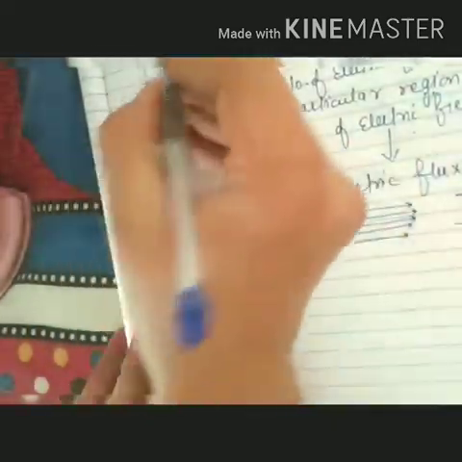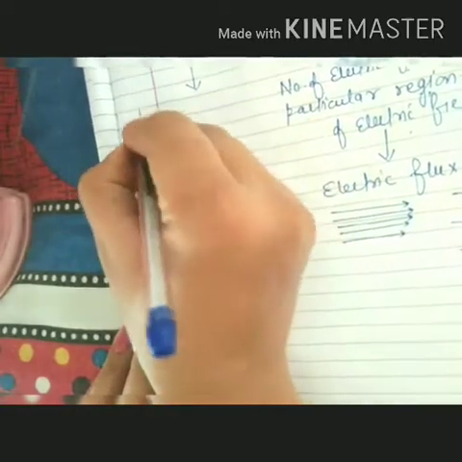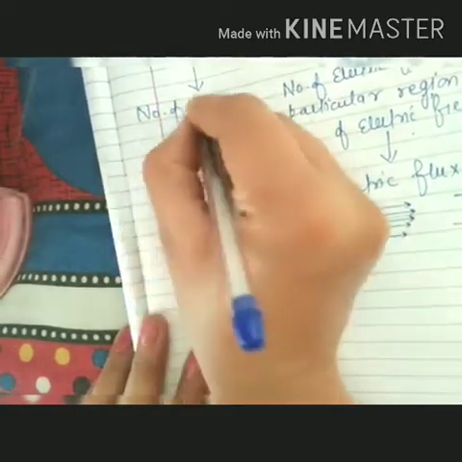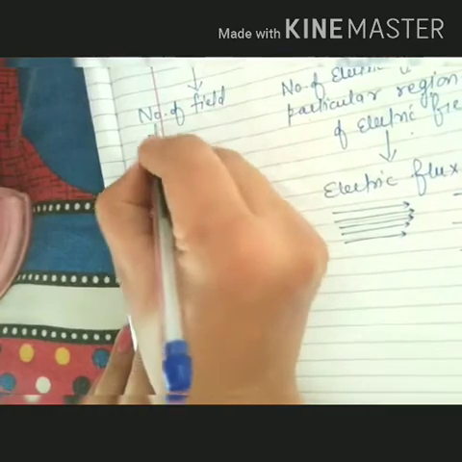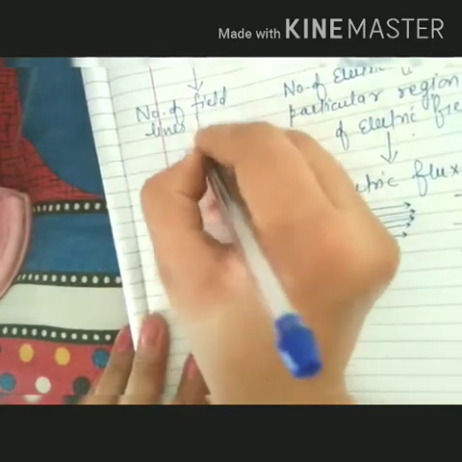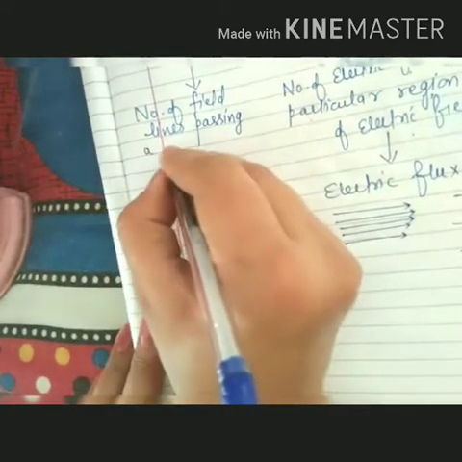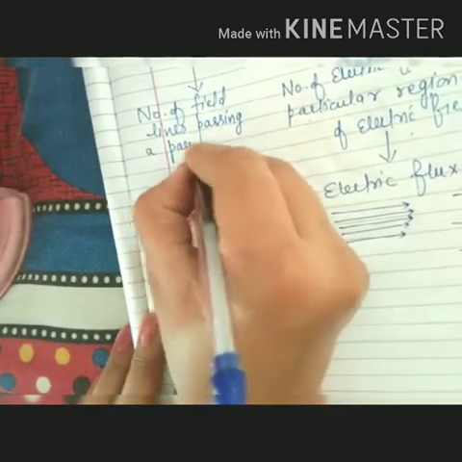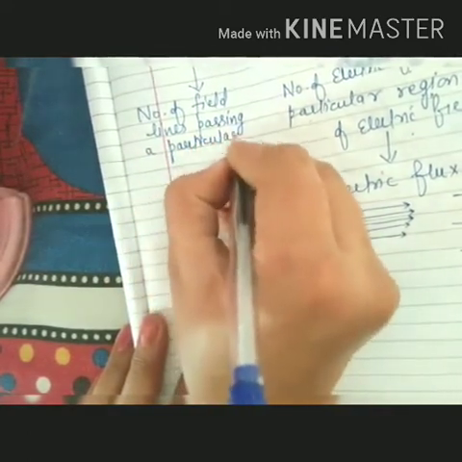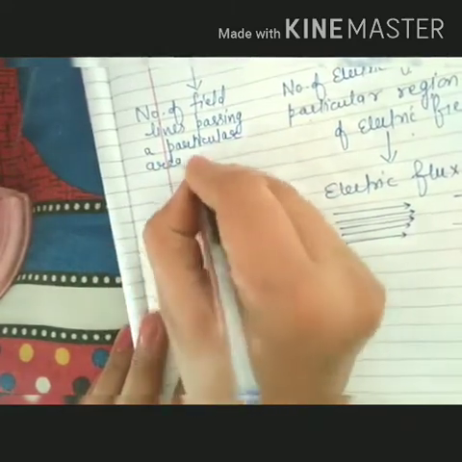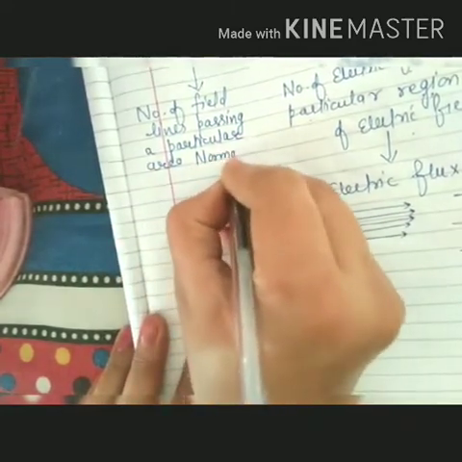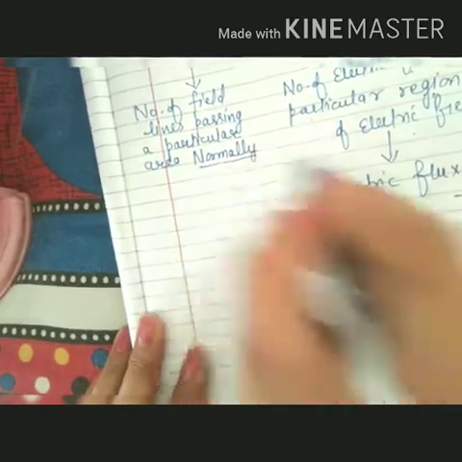Okay, so what is electric flux? It is the number of field lines passing, or I may call it crossing, a particular area normally. Why I am mentioning normally will be clear to you.